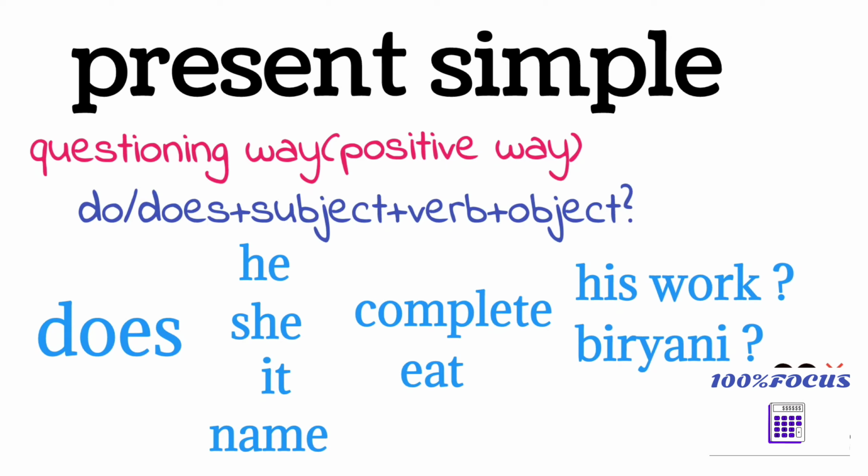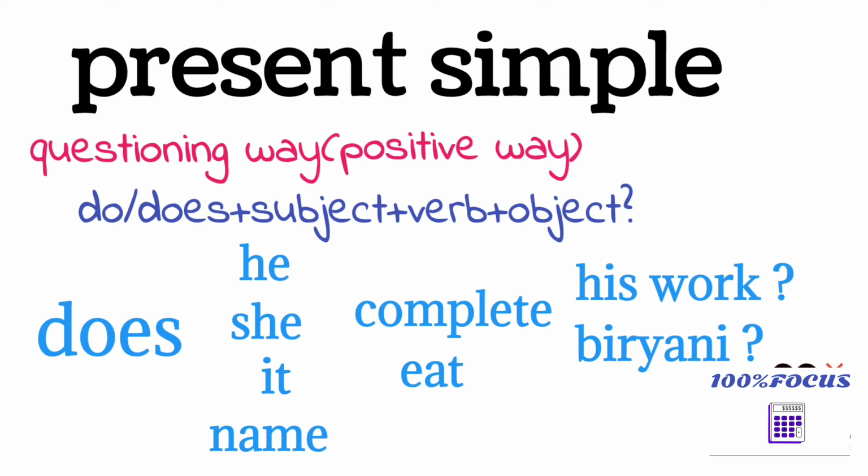In the present simple, in the positive sentences, we use he completes his work. Here in the questioning way, does is coming first and no s for the verbs.